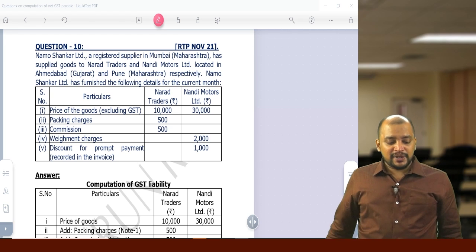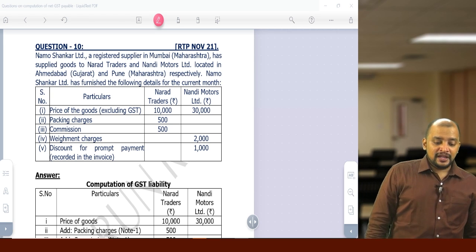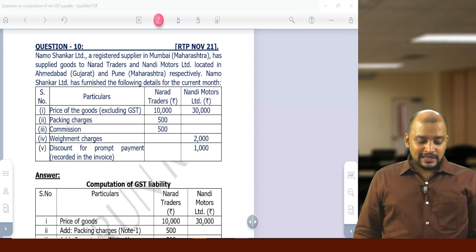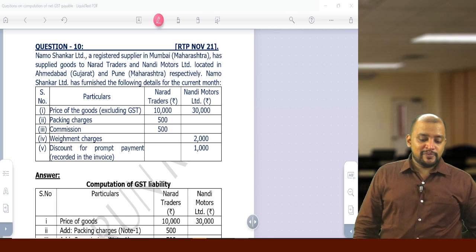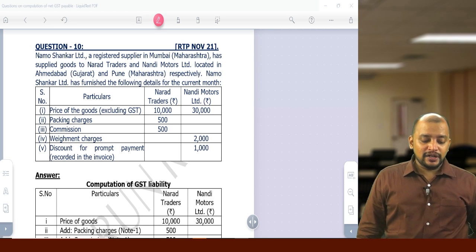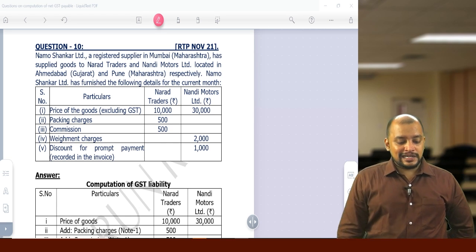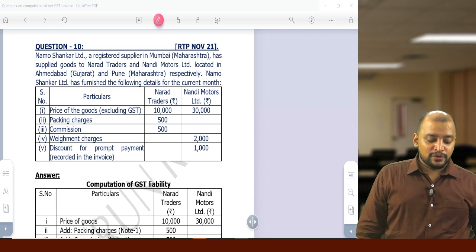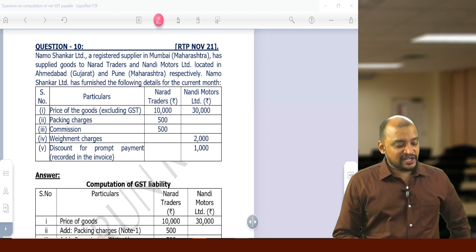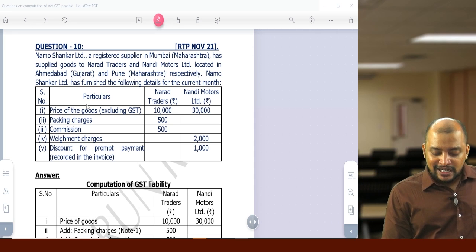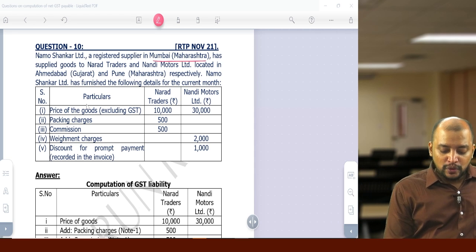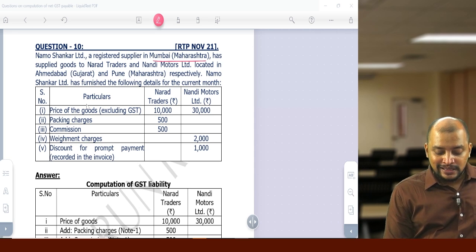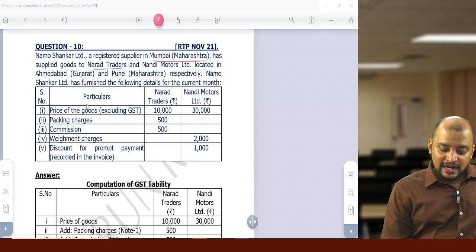This is an RTP November 21 question. Namo Shankar Limited, a registered supplier in Mumbai, Maharashtra, has supplied goods to Narad Traders and Nandi Motors Limited, located in Ahmedabad, Gujarat and Pune, Maharashtra respectively. The supplier is located in Maharashtra. They have two buyers, Narad Traders and Nandi Motors.